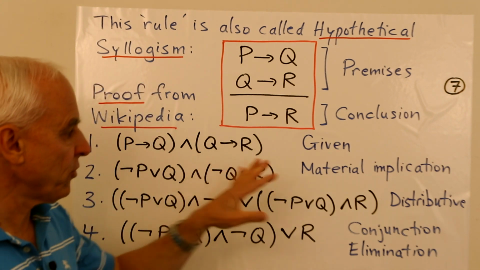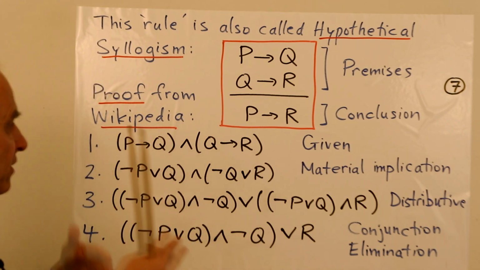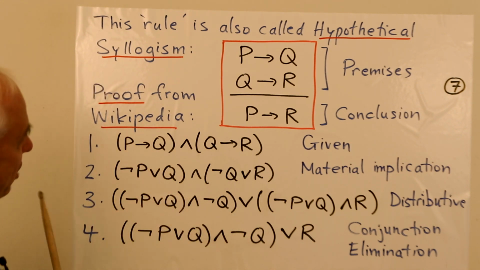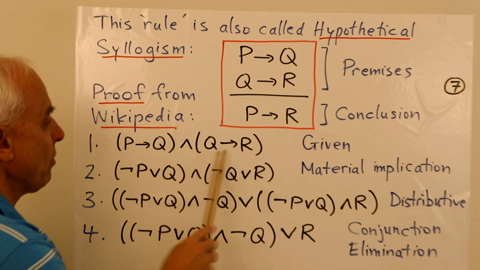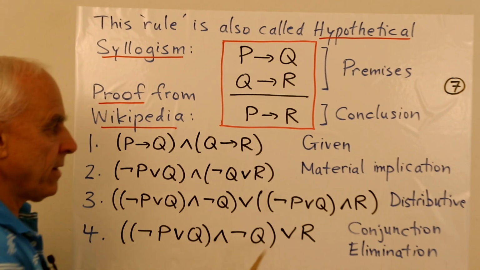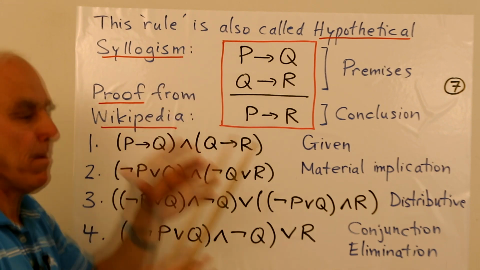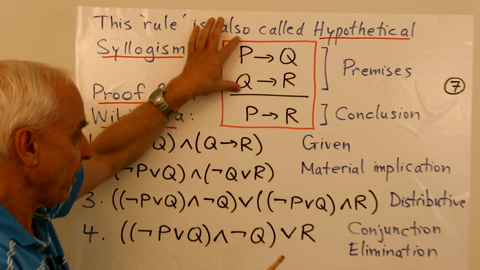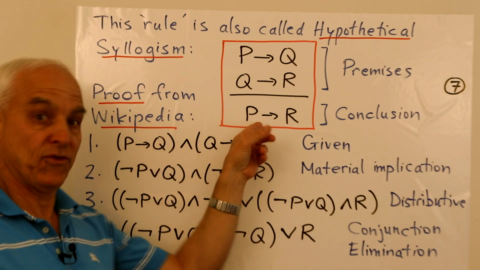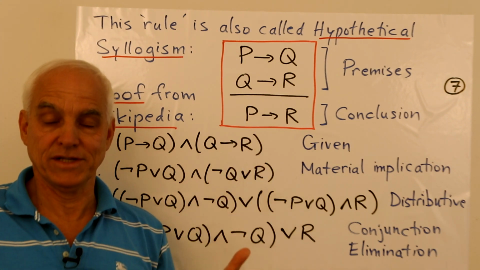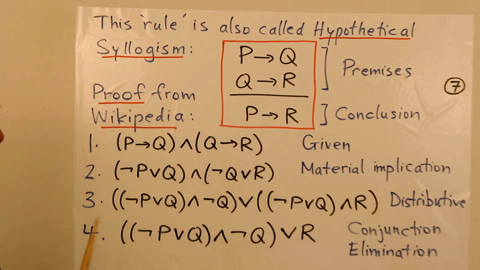We're not going to go through it in any detail. I just want you to see what kind of form it has. So we start with this. P implies Q and Q implies R. And it's stated that this is the given. So this is like the assumption. This is where we're starting. We're starting with this, and hopefully we're going to have a whole bunch of deductions, and hopefully at the end of it, this will be one of the conclusions that we come to. That's the scope of the argument.